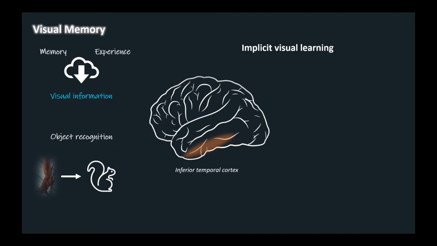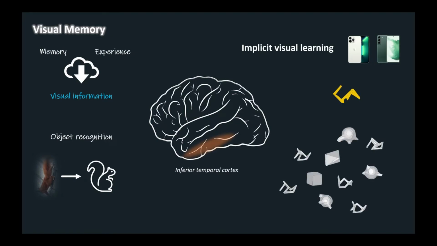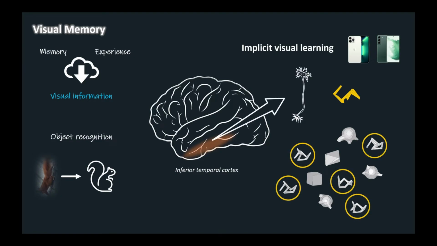For example, individuals who attend to and examine fine differences between different models of smartphone become far better at discriminating and recognizing such differences. Similarly, when one has experience with novel objects formed from simple features, inferior temporal neurons become selective for these objects.